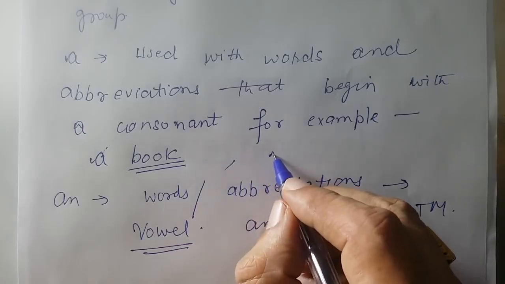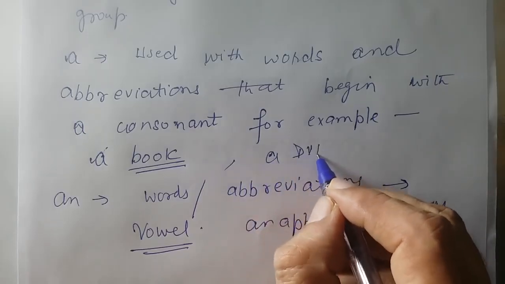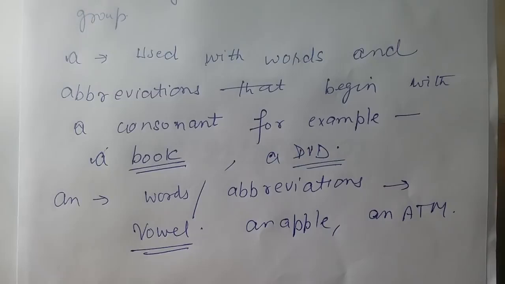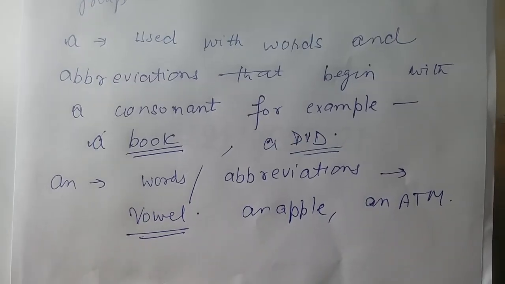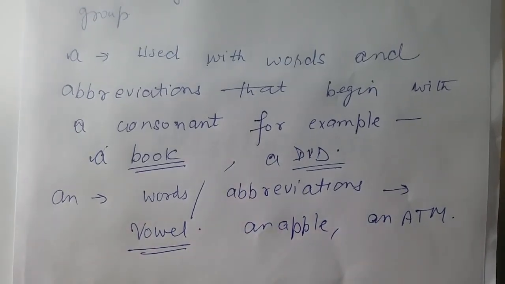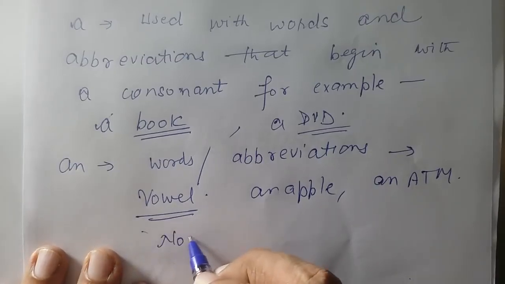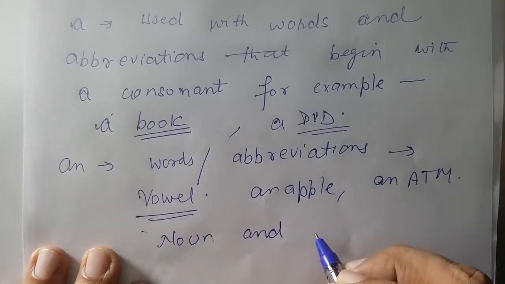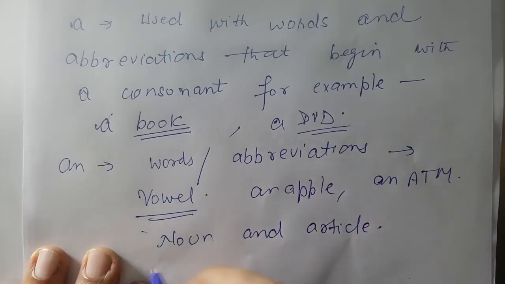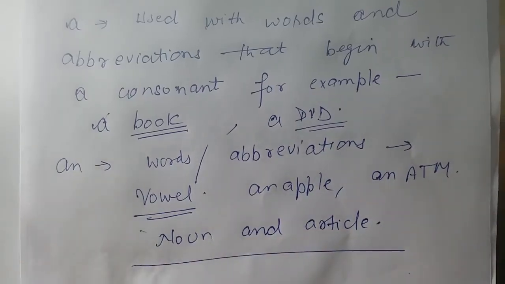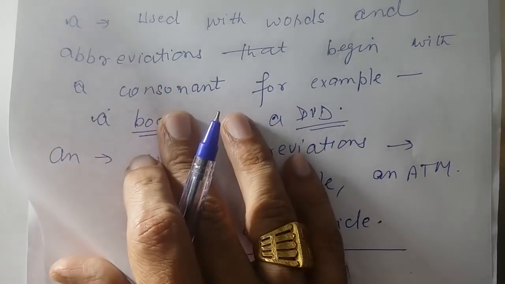Here the answer is one more: a DVD. Right, so these are the rules. Now I am going to compare the generic noun and the other noun, how to use articles with nouns. From here, that is my page number 2, the real part of this video starts.